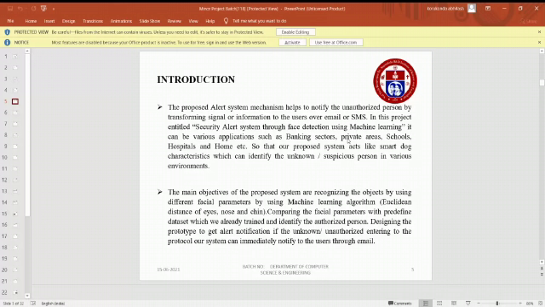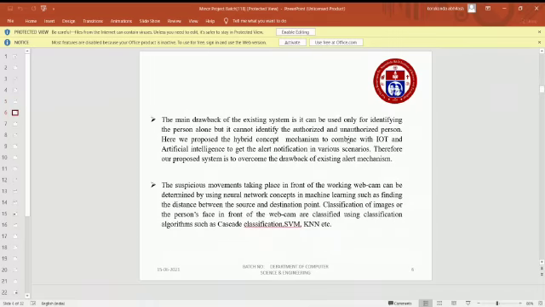The main objective of the project system is recognizing the object by using different facial parameters, by using a machine learning algorithm, comparing the facial parameters with the predefined dataset which we already trained, and identifying the authorized person. Designing the prototype to get an alert notification: if an unknown or unauthorized person enters the protocol, our system can immediately notify the user through mail.